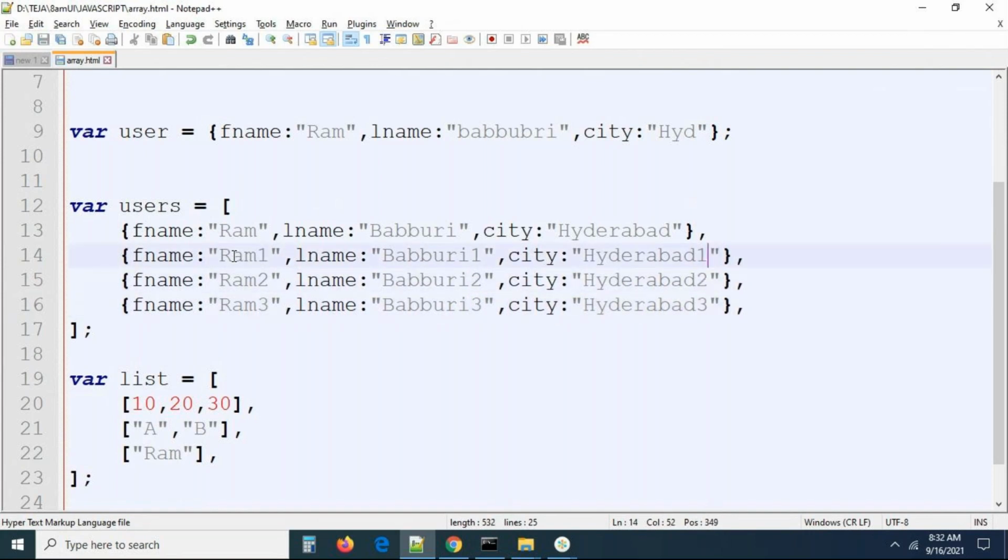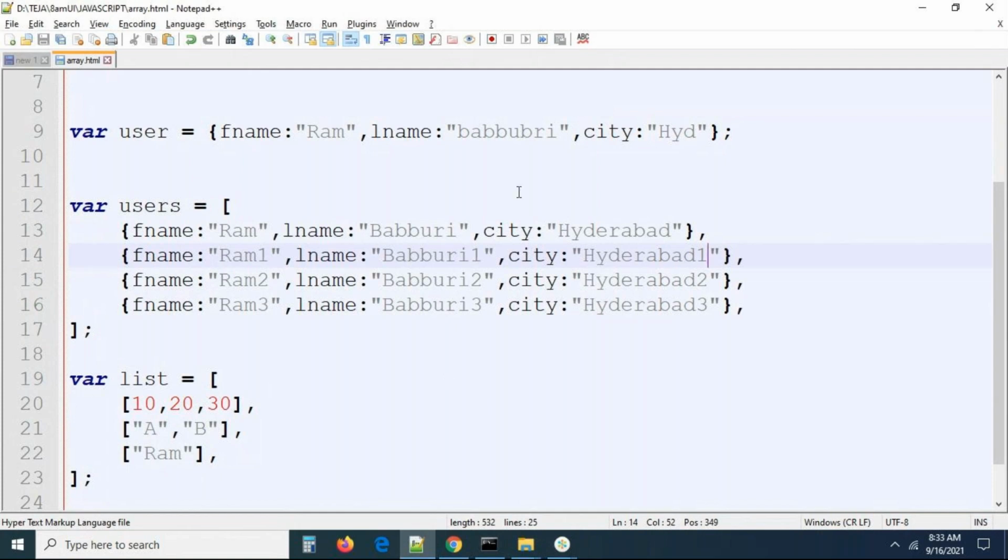Values will vary, but the keys stay the same. Very rarely we can see different objects in an array, but in an array of objects, every element will maintain the same keys. We will see examples in the upcoming session so that you have clarity. Don't worry about it.